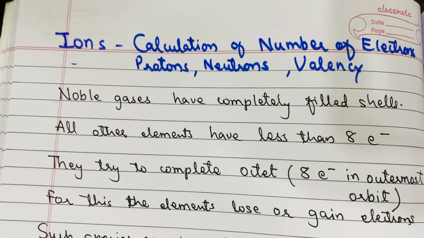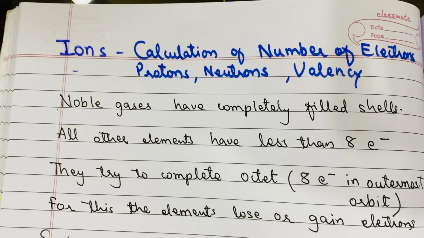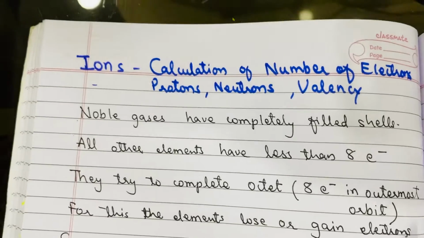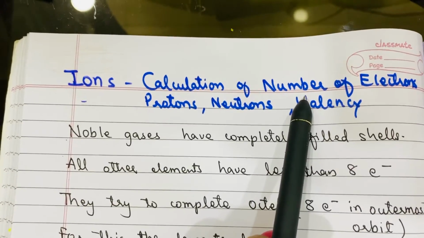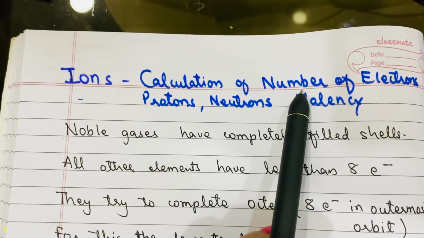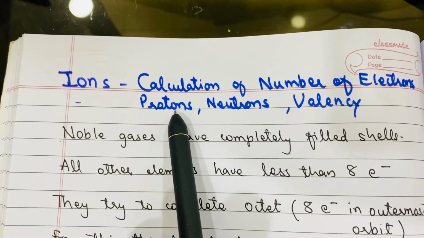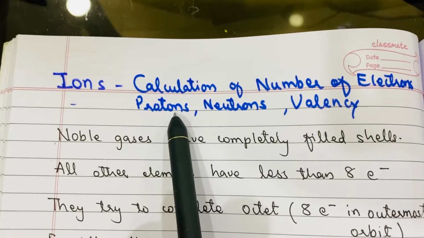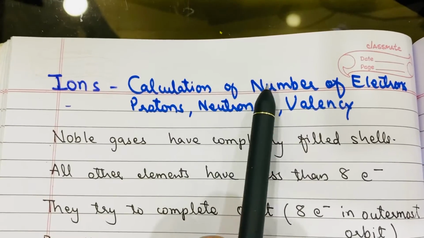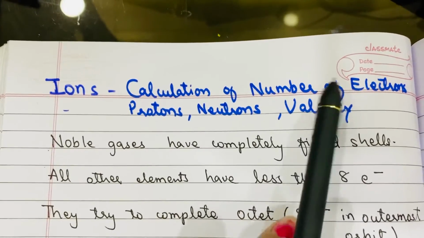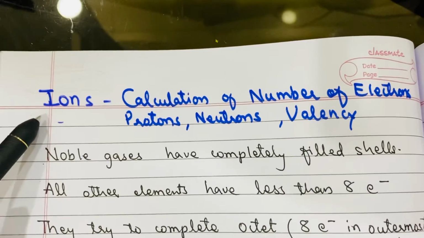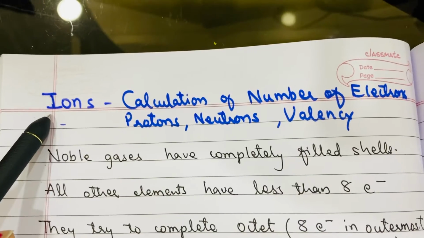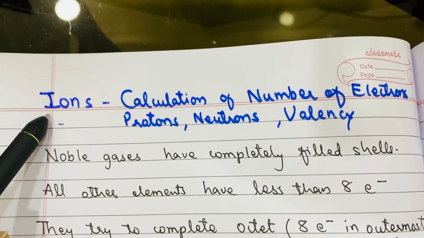Good morning, students. Our chapter is structure of atom, and we have learned about atomic number and mass number. What is atomic number? Number of protons. And in a neutral atom, number of protons is always equal to number of electrons. We have learned this in our last period. Today our topic is the number of electrons and protons in ions.